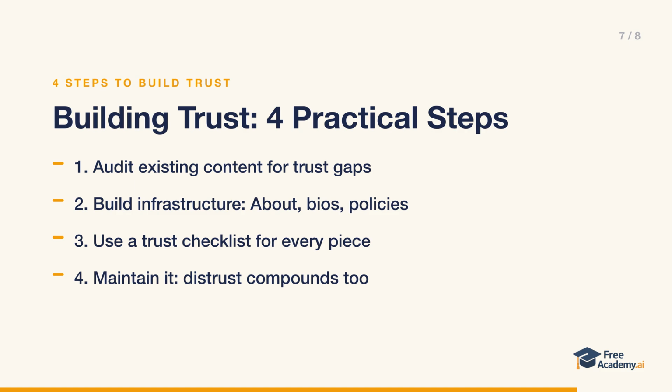Here's the practical process in 4 steps. Step 1. Audit your existing content. Are all statistics sourced? Are author credentials visible? Is there methodology transparency? Are there outdated claims to update? Step 2. Establish trust infrastructure. That's a detailed about page, author bio pages, editorial standards documentation, a fact-checking process, and a corrections policy.